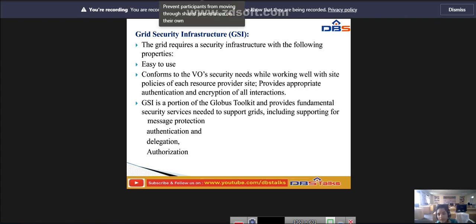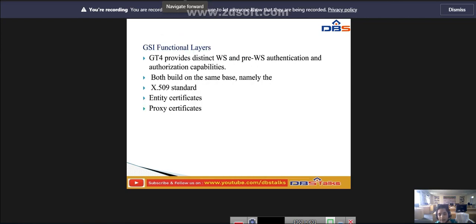In the GSI we have some functional layers. So what are the functional layers?